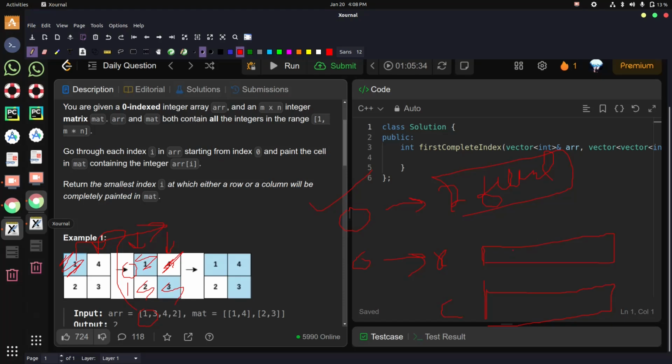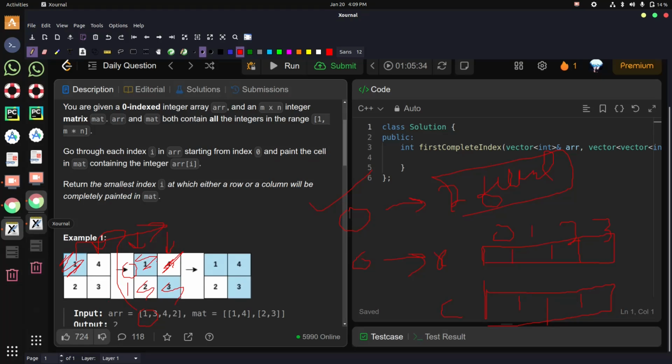In these we will put the total number of filled or painted cells. It's a kind of frequency array, you can assume. Similarly for the columns. Let's take the example of this matrix only.